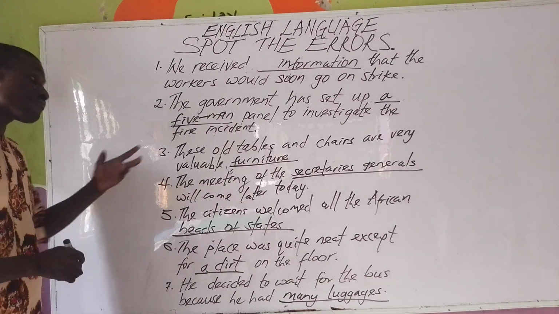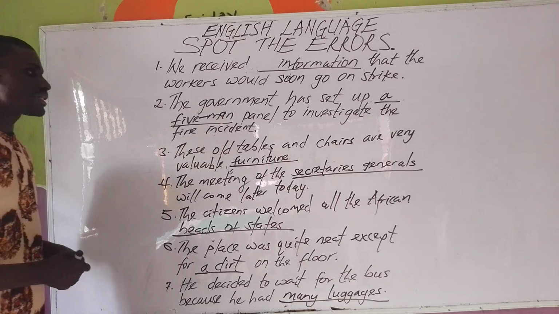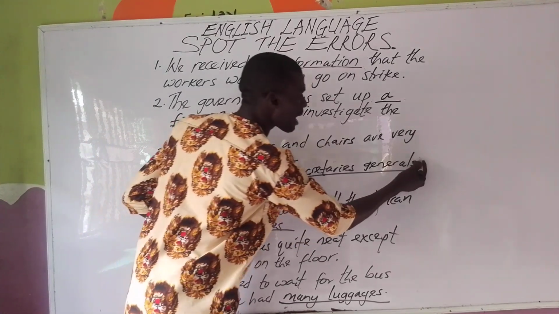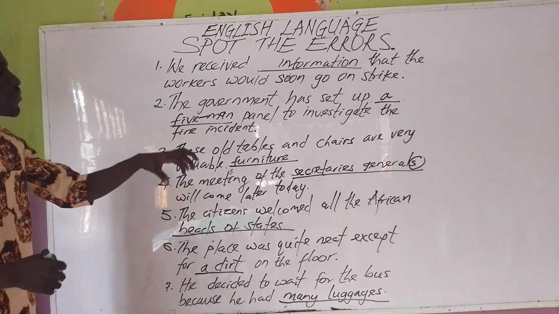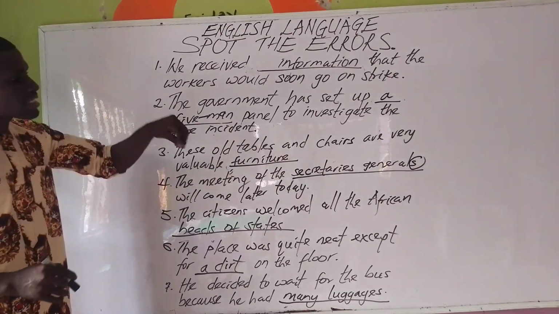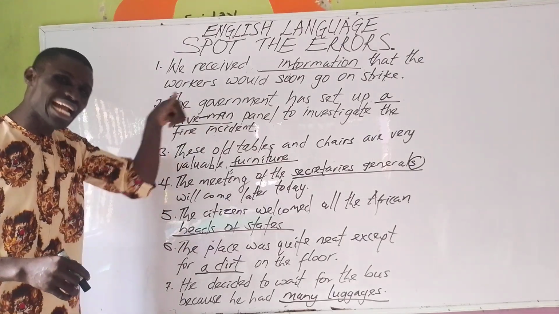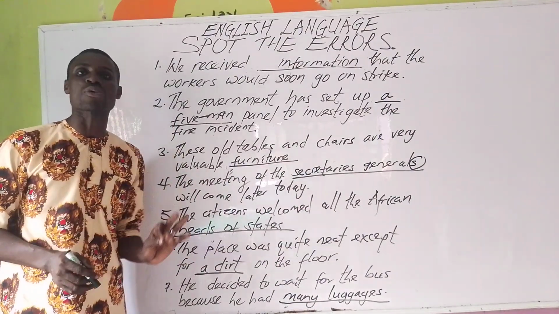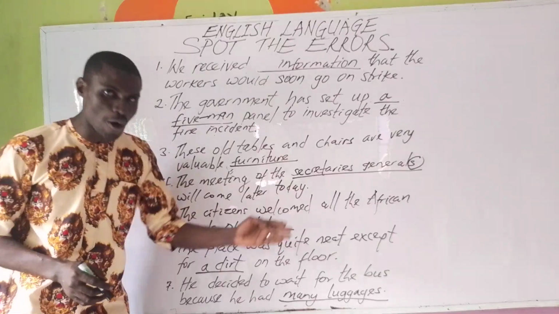Now the fourth sentence. The meeting of the Secretaries Generals. The problem with this construction is having to add s to the adjective. Now this is a case of plural compound noun, and usually when we have a case like this, it is the head word, the main word, that must be pluralized, and the head word must be a noun. Why? In English language, only nouns and verbs have the singular and plural forms.